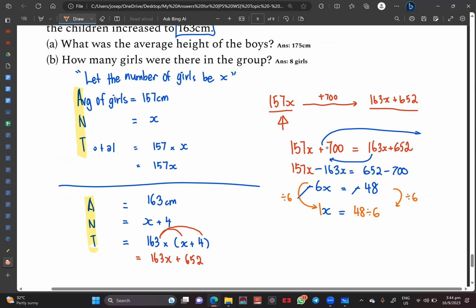All right. So now x is 8. Agree so far? Let the number of girls be x. Isn't x? Let the number of girls be 8. So how many girls do I have? 8 girls. Understand so far? All right. The question will ask you, right? How many girls were there in the group? 8 girls. And therefore, this is your answer for this question.